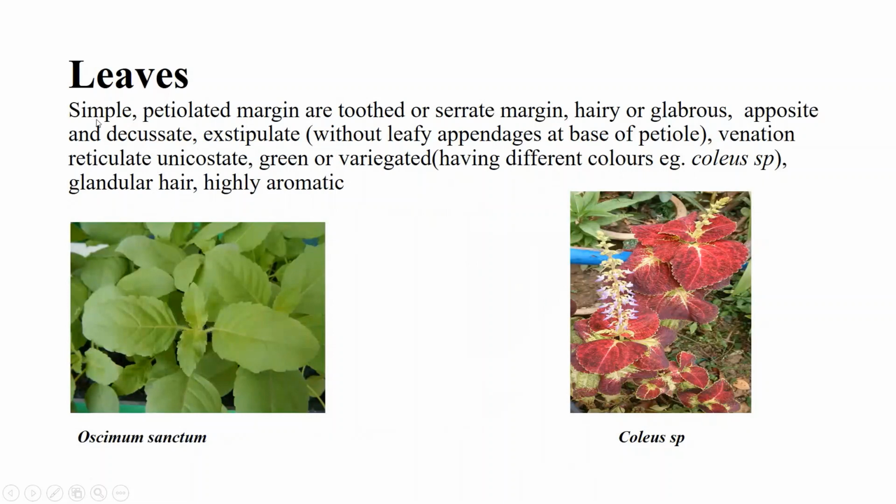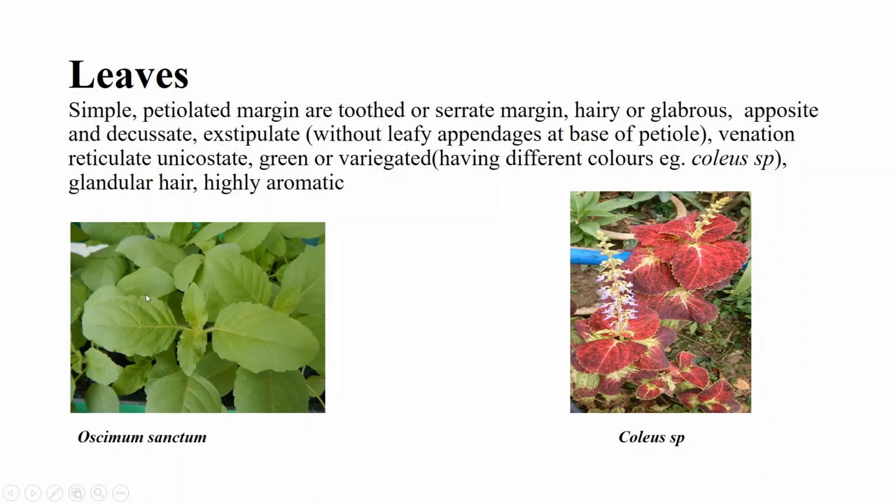Leaves are simple. As you see in this picture, the leaves are very simple. They are petiolated, having a stalk-like structure which connects the leaves to the stem. Margins are toothed or serrate.